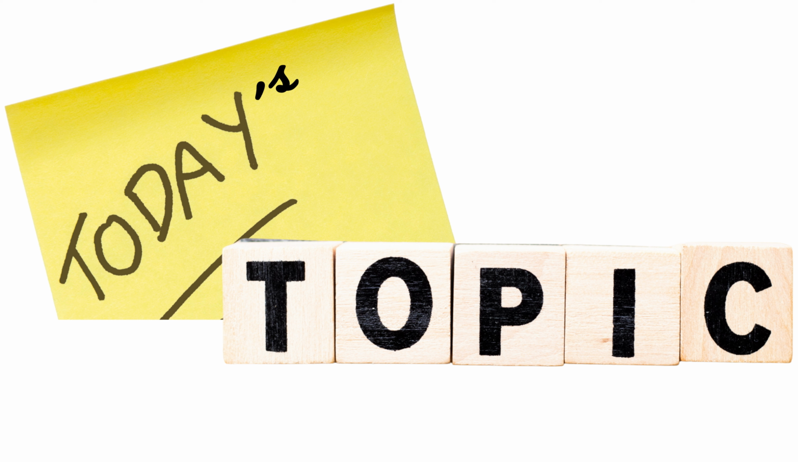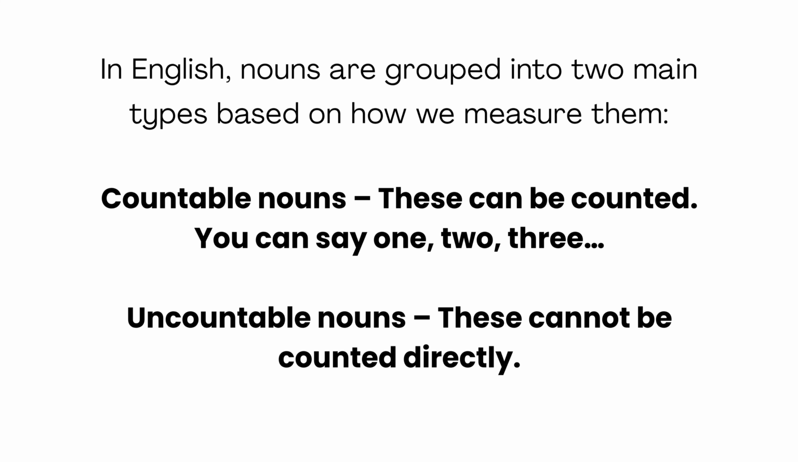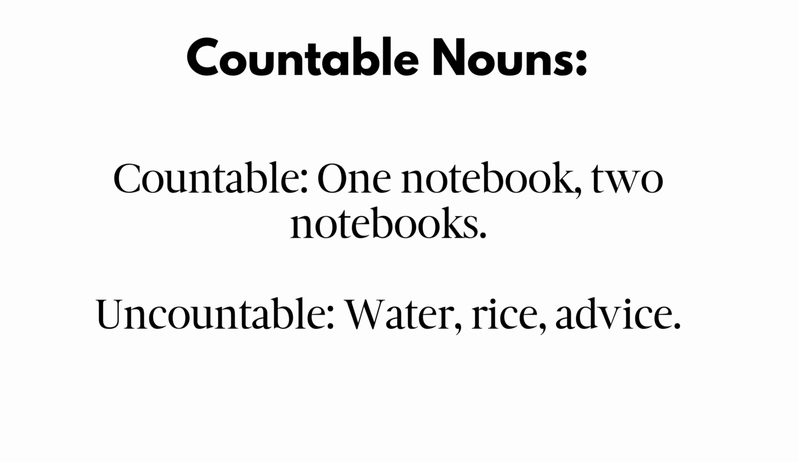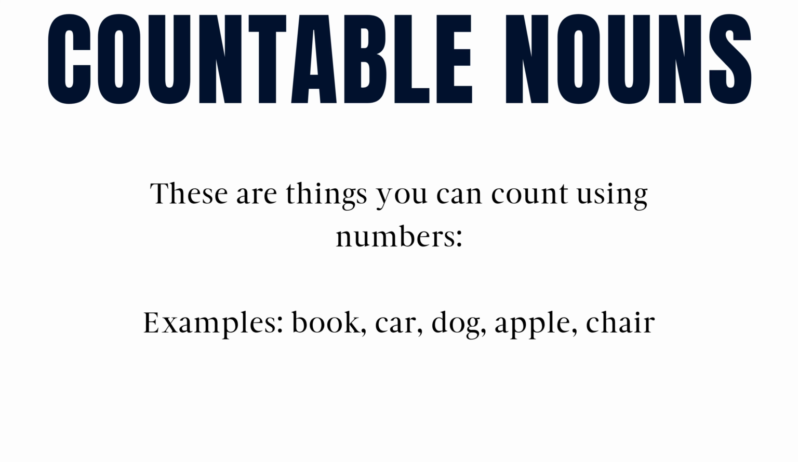What are countable and uncountable nouns? In English, nouns are grouped into two main types based on how we measure them. Countable nouns, these can be counted. You can say 1, 2, 3. Uncountable nouns, these cannot be counted directly. For example, countable: 1 notebook, 2 notebooks. Uncountable: water, rice, advice.